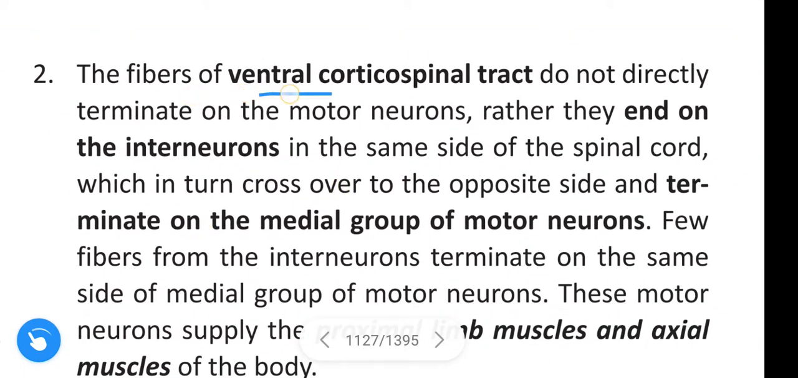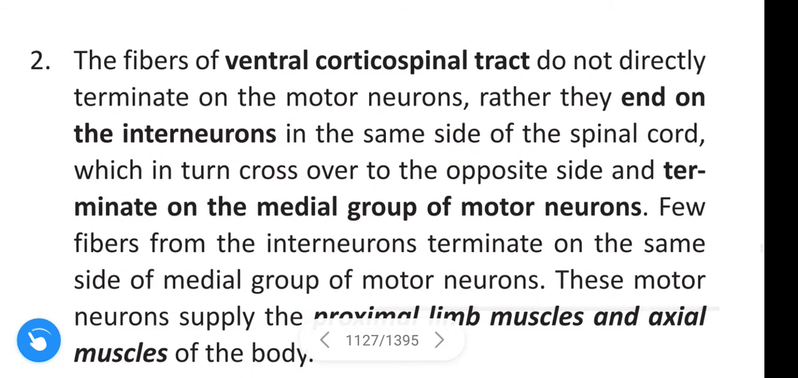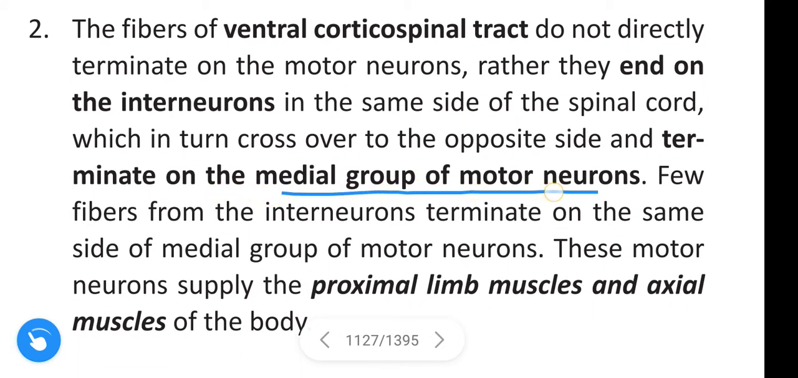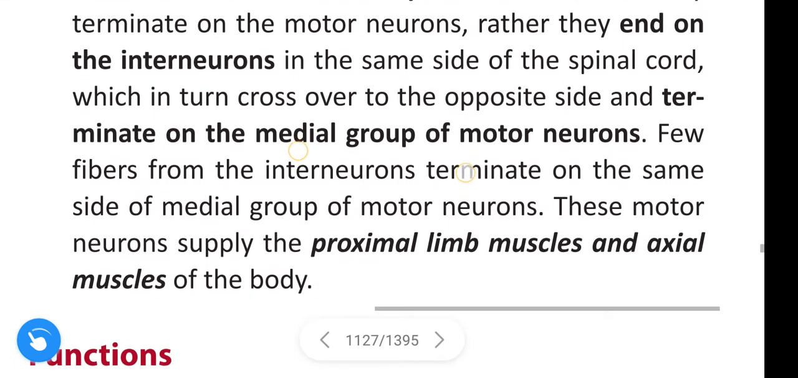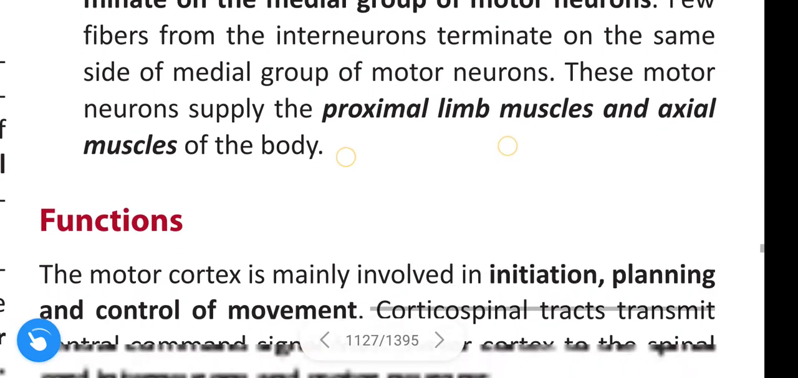The fibers of the ventral corticospinal tract don't directly terminate on the motor neurons. Rather, they end on interneurons on the same side of the spinal cord, which in turn cross over to the opposite side and terminate on the medial group of motor neurons. Few fibers from interneurons terminate on the same side of the medial group of motor neurons. These motor neurons supply the proximal limb muscles and axial muscles of the body.